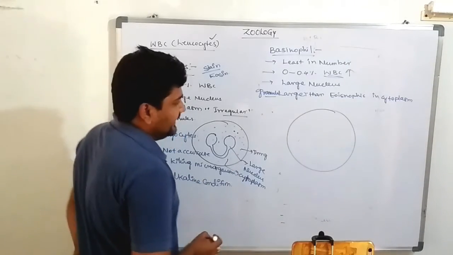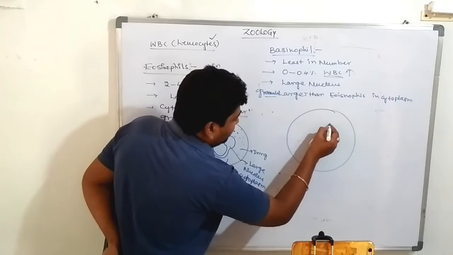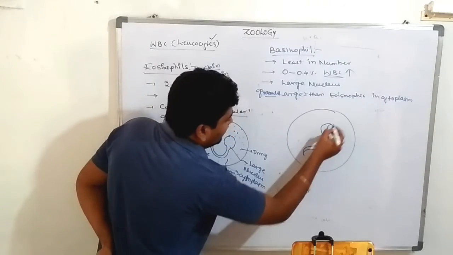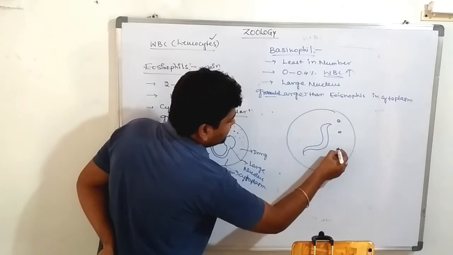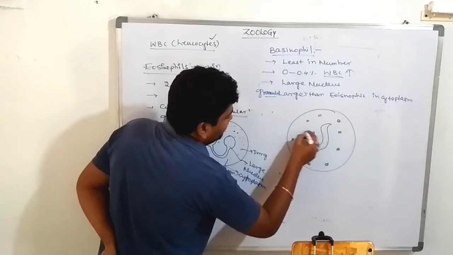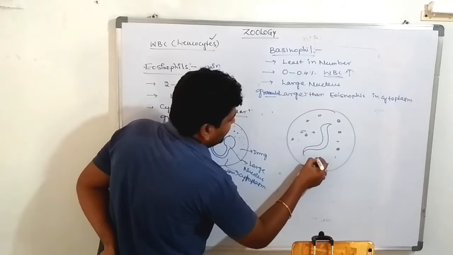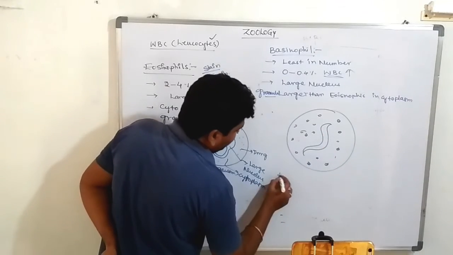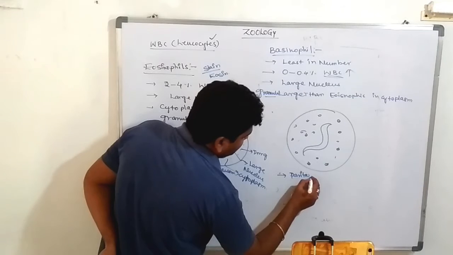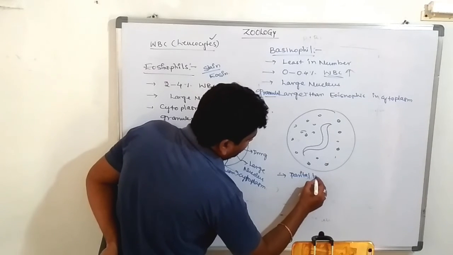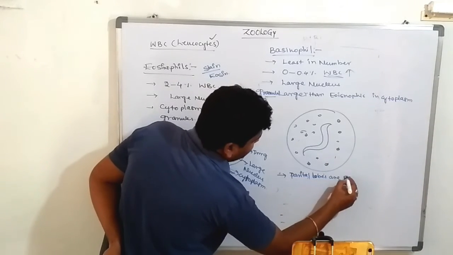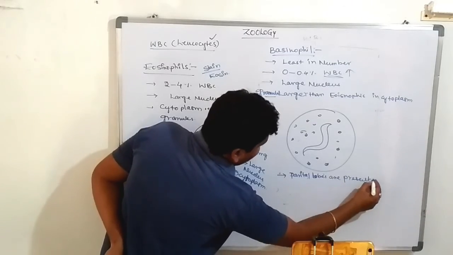In basophils, there is a very large nucleus and very large granules, and the nucleus is partially segmented. The partial lobes are present.